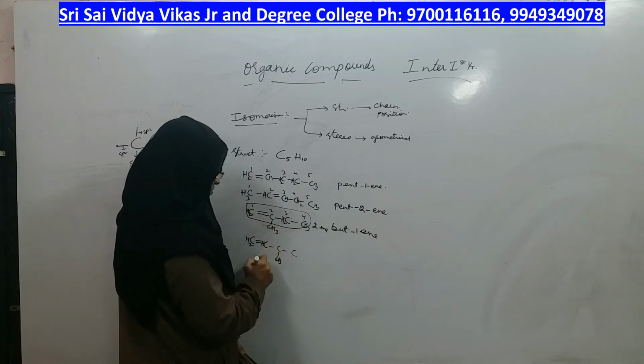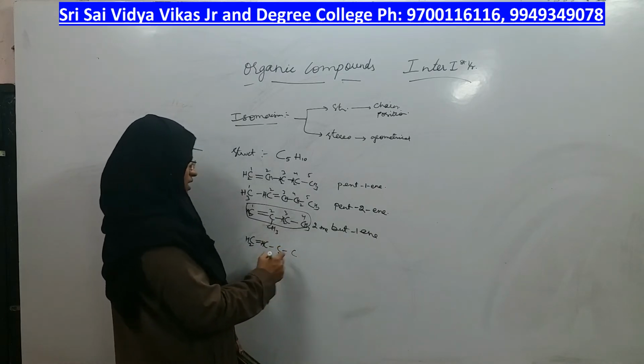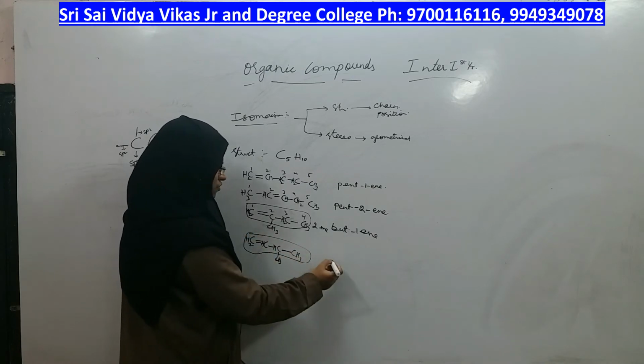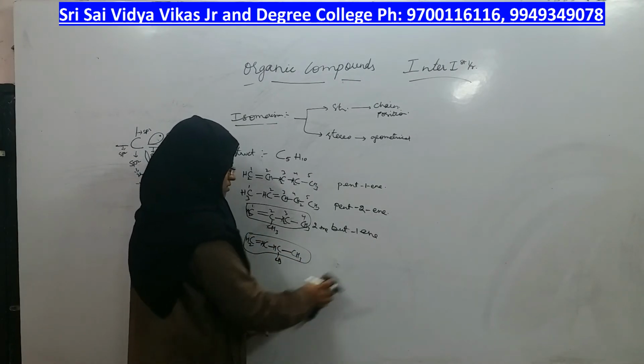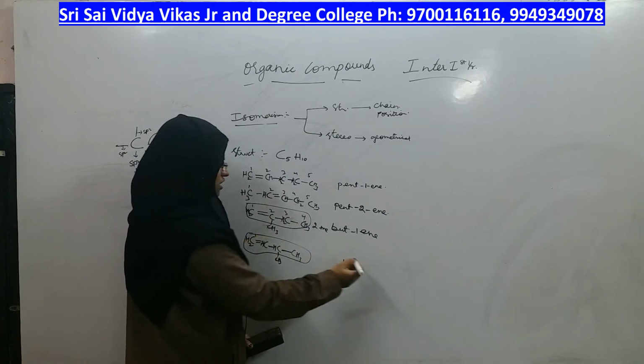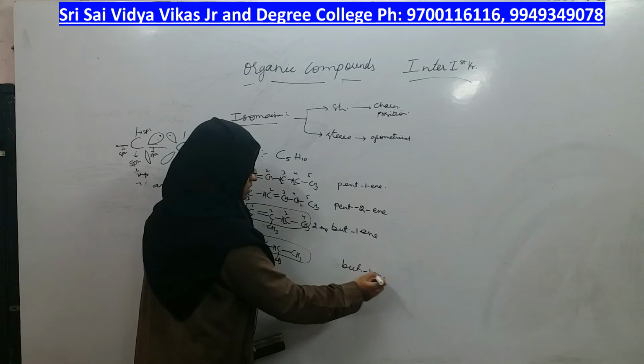I will take the methyl group at third carbon. Now what will I do? Required number of hydrogens are over. Longest carbon chain has 4 carbons, that means but-. Where is the double bond? Double bond is at first carbon only, 1-ene.